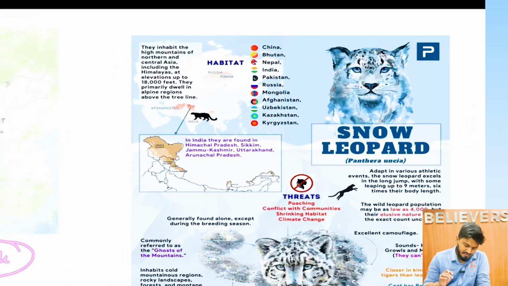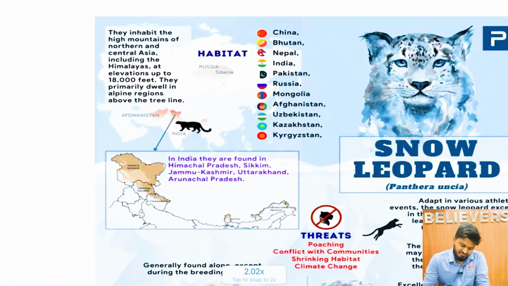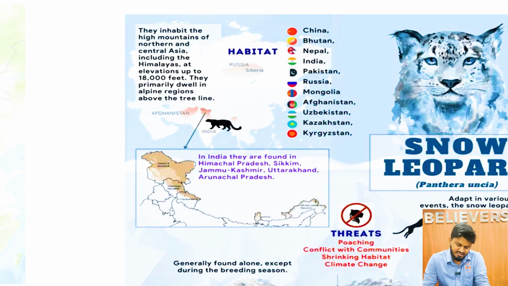They inhabit the high mountains of northern and central Asia, including the Himalayas, at elevations up to 18,000 feet. They primarily dwell in alpine regions above the tree line. In India, they are mainly found in Himachal Pradesh, Sikkim, Jammu and Kashmir, Uttarakhand, and Arunachal Pradesh. Uttarakhand declares them as its state animal. The range countries are China, Bhutan, Nepal, India, Pakistan, Russia, Mongolia, Afghanistan, Uzbekistan, Kazakhstan, and Kyrgyzstan.